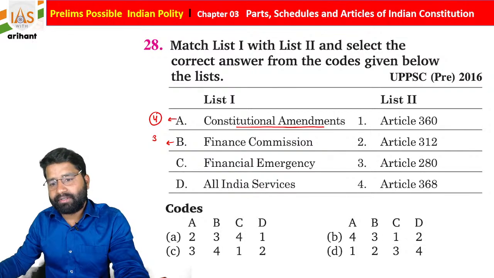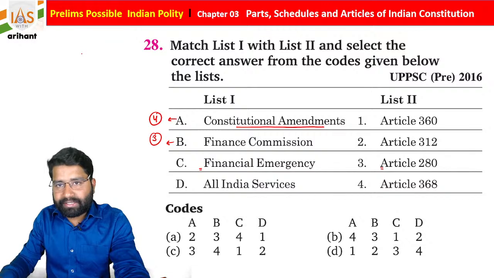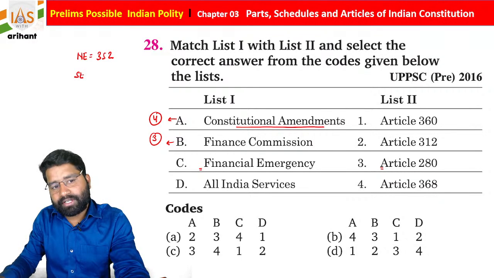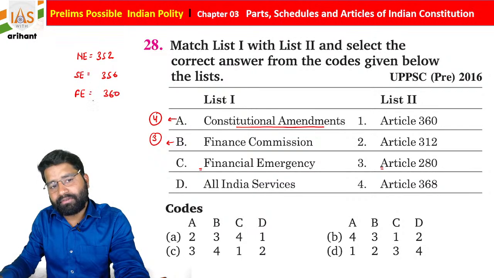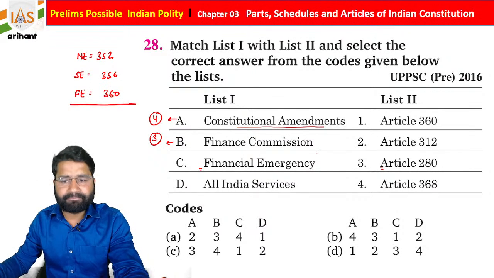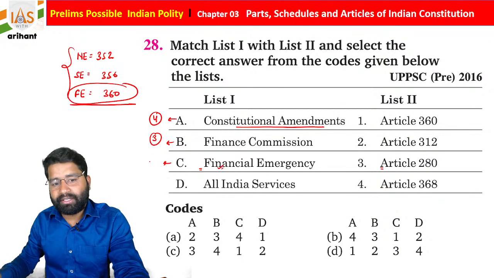It is 3. Okay, financial emergency. As you know students, in India there are 3 types of emergency. National emergency, that is under Article 352 of Indian Constitution. There is a state emergency, Article 356, and financial emergency is under Article 360 of Indian Constitution, students. Getting it? Very simple. So these are the 3 different emergencies. Article 360 is about the financial emergency, so automatically A is correct.